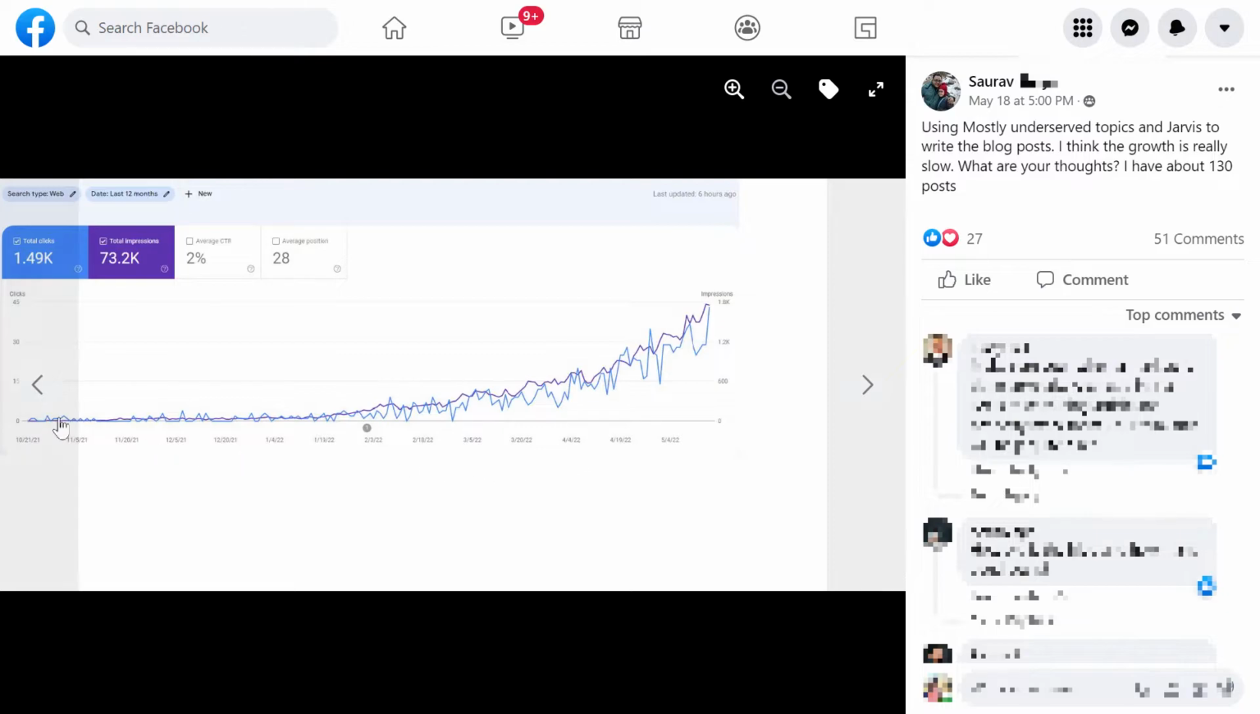You will start small, as you can see here. And eventually, after Google gets to know you, you will notice that after 2 months, I think, or 3 months, you will start getting that spike. Okay, that's cool. Let's move on to the next one.